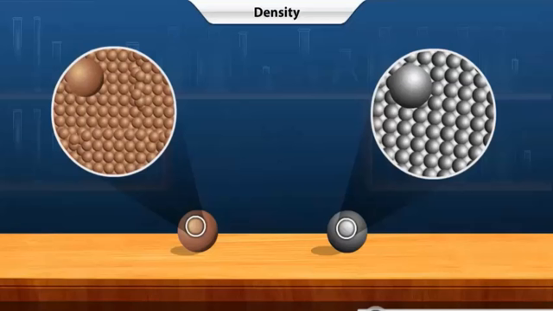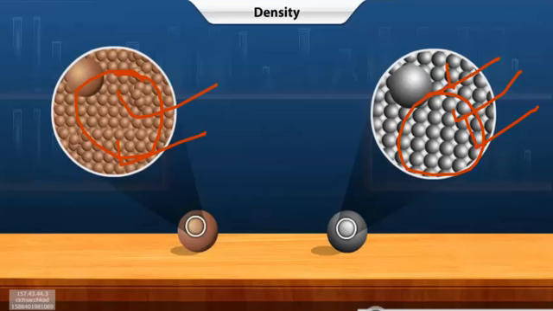So what you have observed, in case of copper, the molecules are very much closer to each other. They are very close and somewhat small in size but heavier than the molecule of aluminium, and the intermolecular space in case of aluminium is slightly greater than in case of copper. So the intermolecular space in copper is less and in aluminium is higher. In this way, in the same volume, copper is more dense, but aluminium is slightly less dense than copper.